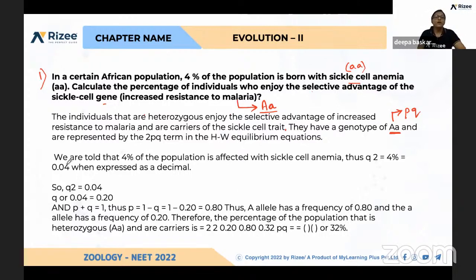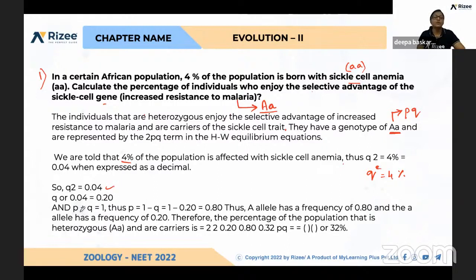Here we are told 4% of the population is affected with sickle cell anemia. So Q square is given as 4%. Q square is equal to, in decimals, 0.04.